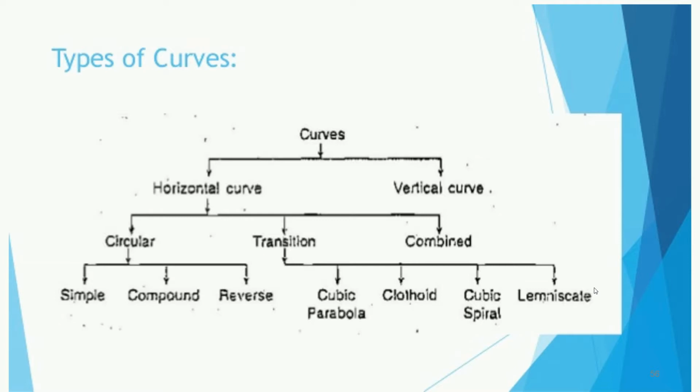So I hope this is the broad division of curves, and you can understand these are the various types of curve. Basically there are two types of curve, one horizontal and the second vertical, and as per their requirement, shape and size, they can be sub-classified into various types.